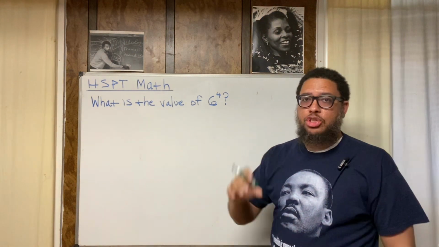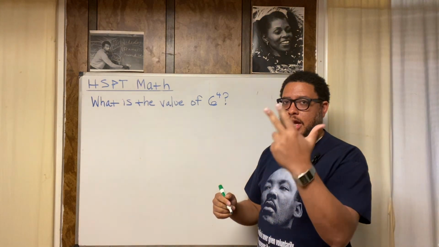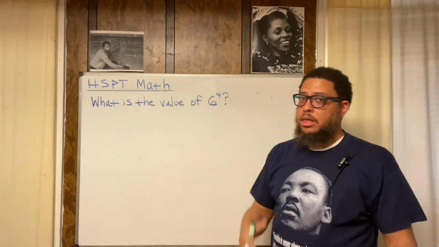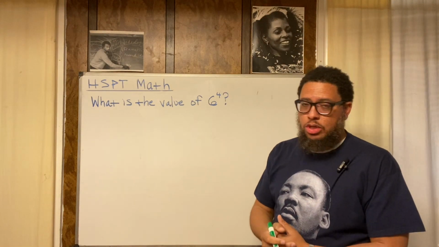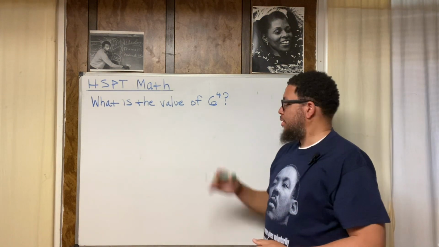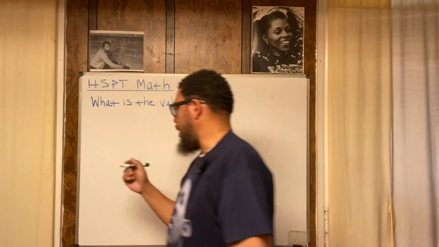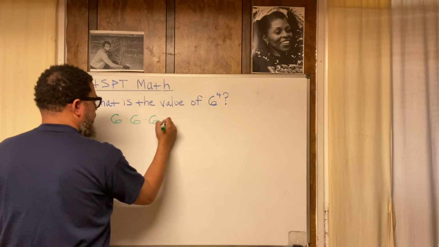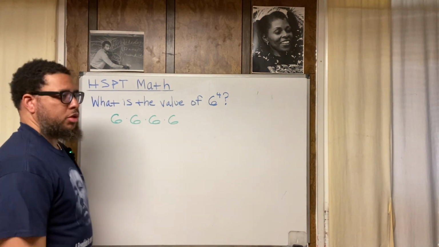6 to the 4th power is a shortened version of saying 6 times 6 times 6 times 6. That's like standard English. 6 to the 4th power is like you speaking slang or your vernacular, the way you would talk to one of your little friends. You don't talk to your mom like that. You don't talk to your dad like that. You talk to your friends like that. 6 to the 4th power is like slang, but in the standard form, we would say 6 times 6 times 6 times 6. We could write all this or we could just say that. So that's what I want you to understand.